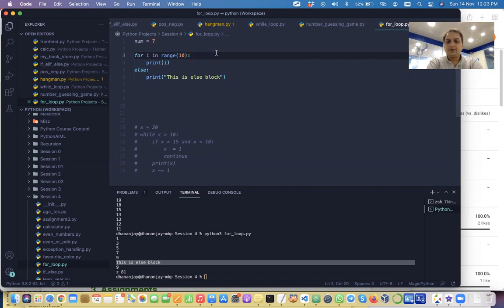Guys, you're there? Yes, sir. In what condition can you think? What could be the reason that it is not going over all the iteration, all the items? Iteration means going over again and again. Iteration is the English word, right? Going over again and again. So this is also called iterable. You iterate over it. You can iterate over it. Okay. So in what condition do you think it will not complete the iteration?